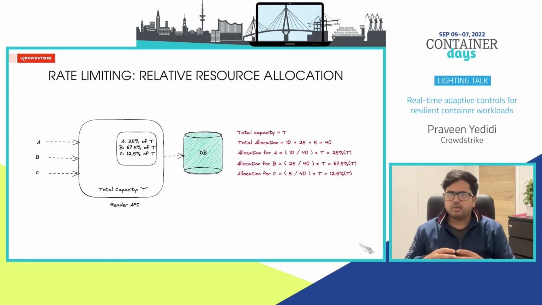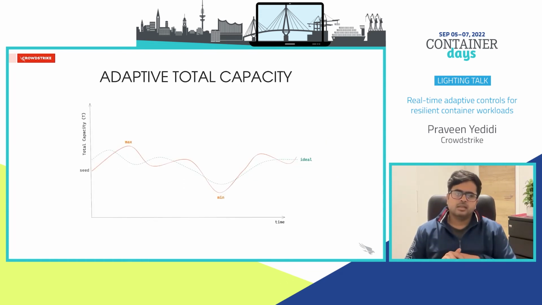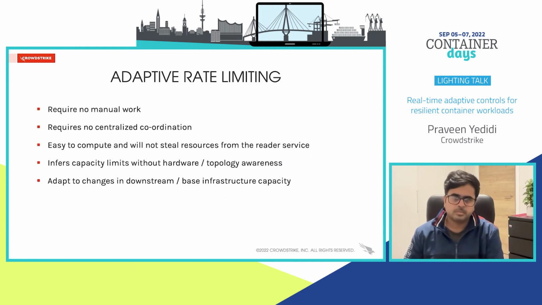The problem is, what about T, the total capacity of this reader container? How do we estimate that? It is simple. We don't estimate that. We infer that from the system. This is the same approach that we used for determining the number of workers for the writer service. We start with a seed, max and min bounds, and we let the algorithm converge around the ideal value for T by adapting to the feedback from the downstream.